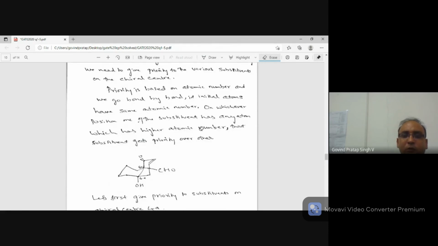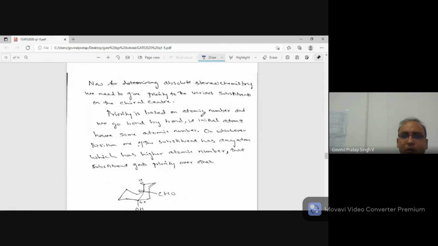Now for giving priority, all this I have written in great detail. You can read it, you can pause also and read it. But basically, when you give priority, you have to give according to the atomic numbers.